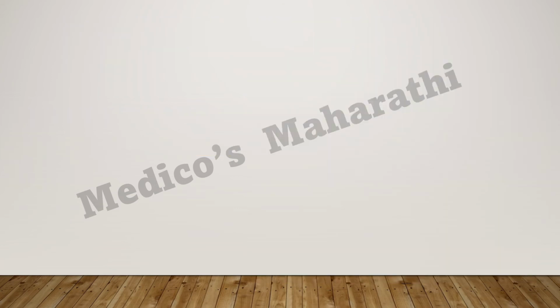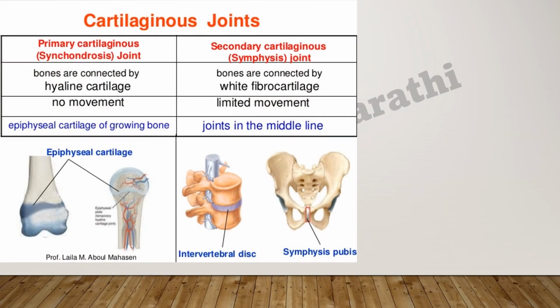So let's see. In a primary cartilaginous joint, bones are connected by hyaline cartilage, and in a secondary cartilaginous joint, bones are connected by fibrocartilage, and there is no movement. The primary cartilaginous joint is also called synchondrosis, and the secondary cartilaginous joint is called symphysis, and there is limited movement.